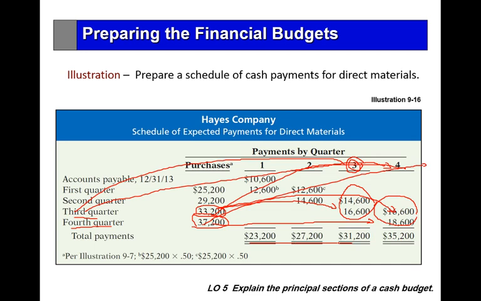Then we have the expected payments to vendors for purchases of direct materials, here on the cash basis, and here the expected purchases on the accrual basis from the direct materials purchases budget. These amounts will be used in the cash budget, which will be continued in the next video.